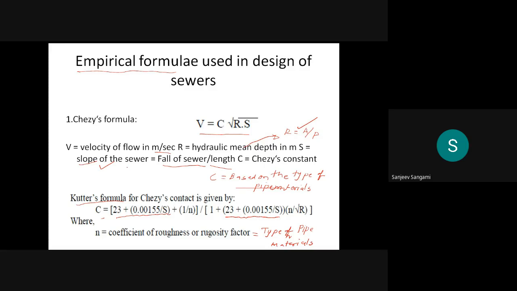I already discussed that two slopes come into the picture. The first one is the bed slope, the second one is the side slope.